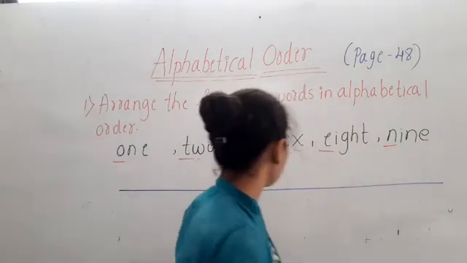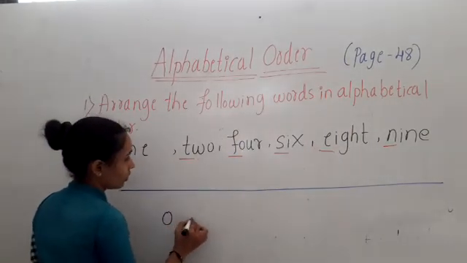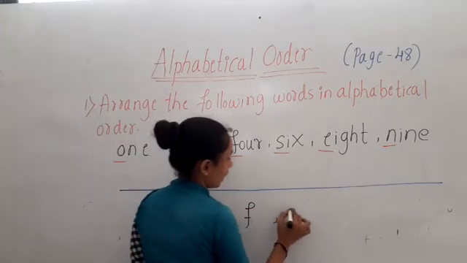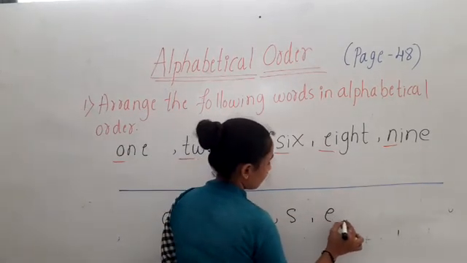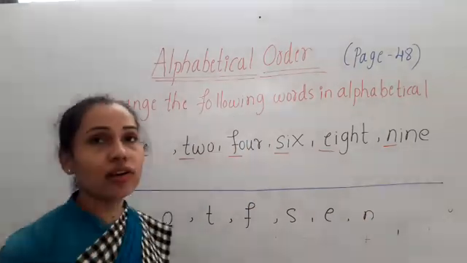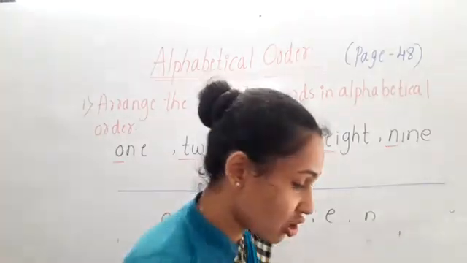Okay children, so here O, T, F, S, E, N. In these letters, which letter comes first in the alphabet, children?